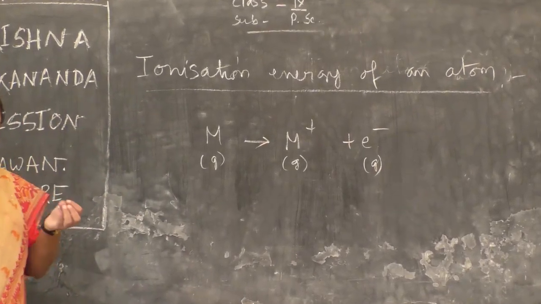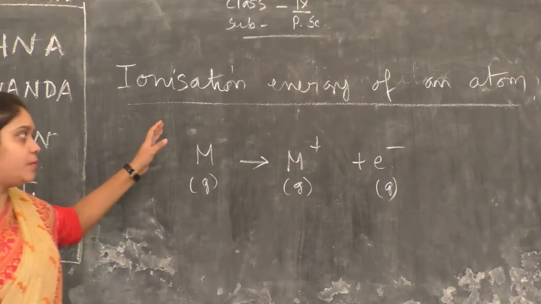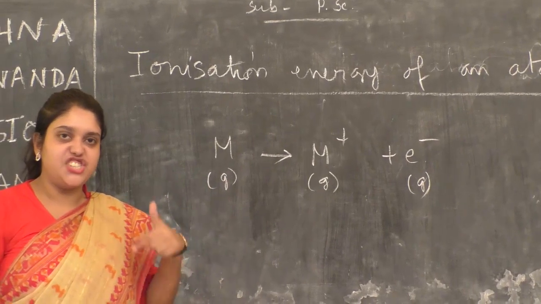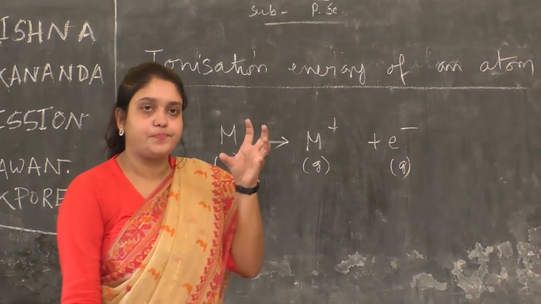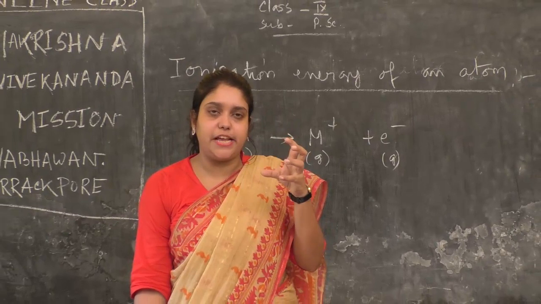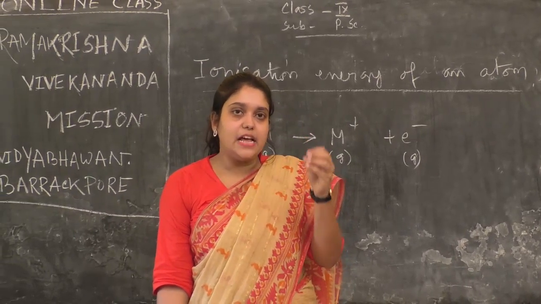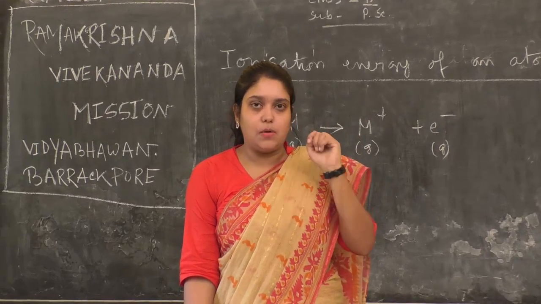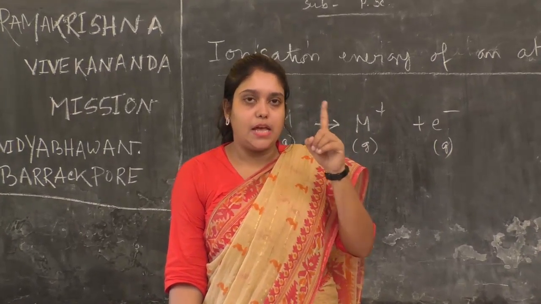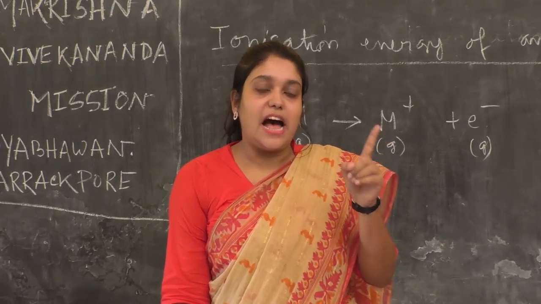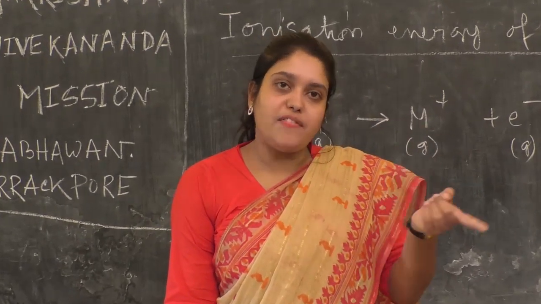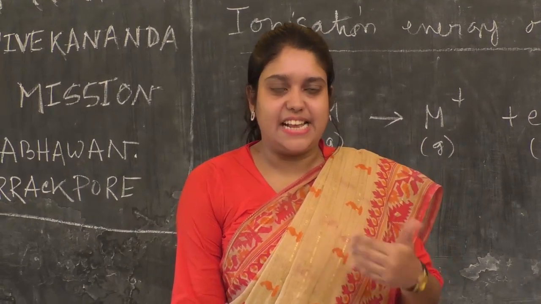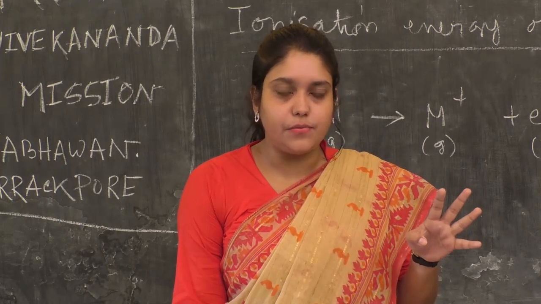The amount of energy which is required to remove an electron from the valence shell of an isolated gaseous atom in its ground state is called the first ionization energy of that atom. Why will we do that? To get a cation. This is the reason we will do that.